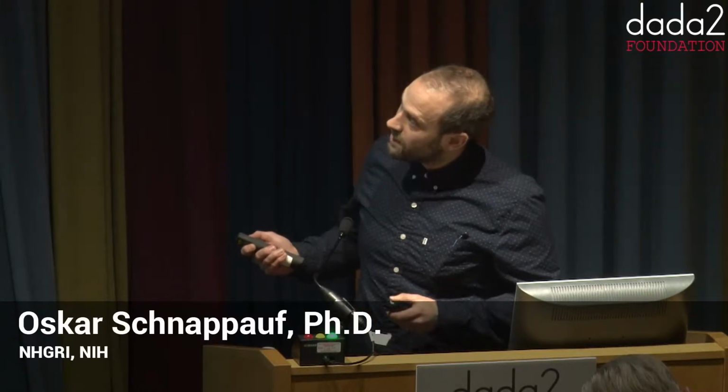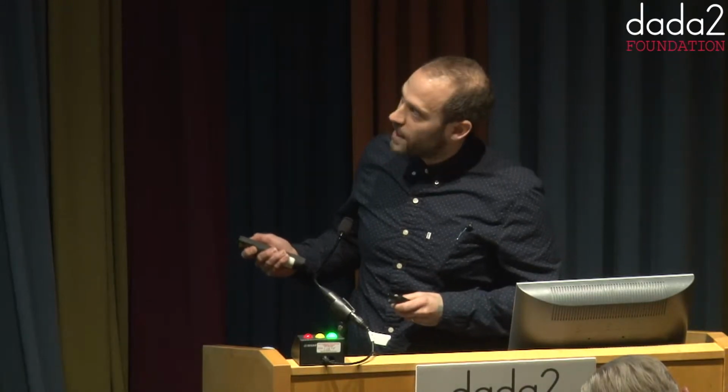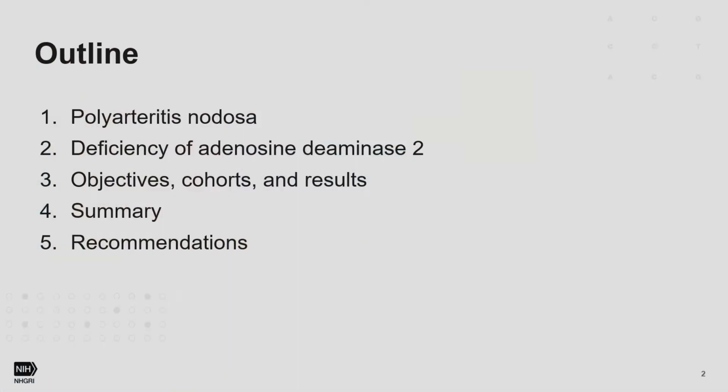So this is the outline of my talk. First, I tell you a little bit more about PAN. Then I tell you why it is important to know about deficiency of adenosine deaminase 2 when you treat a patient with PAN. Then I tell you about the objectives and the cohorts and the results of our study. Then I summarize and I give at the end some recommendations, what we think is important.